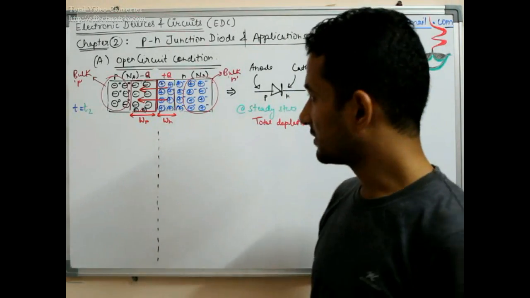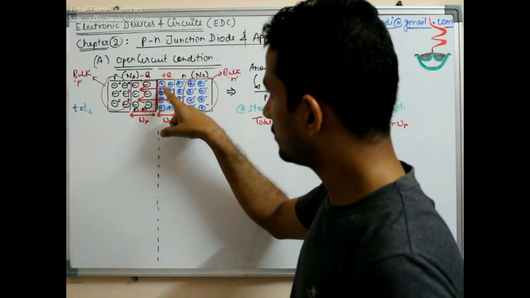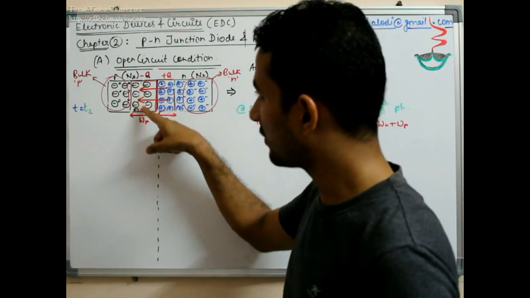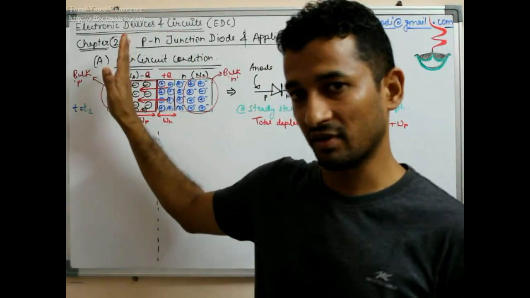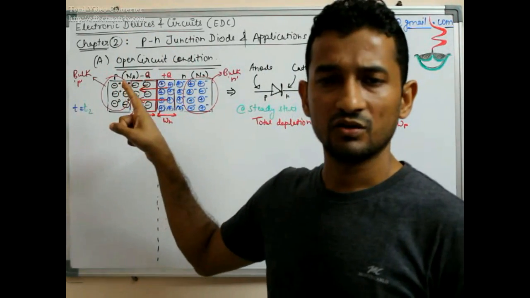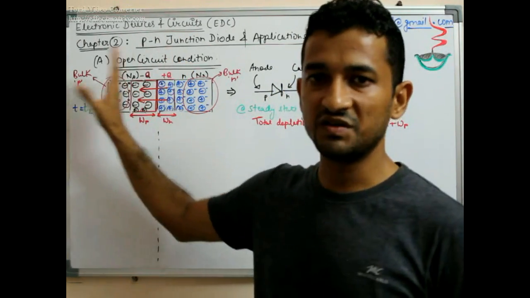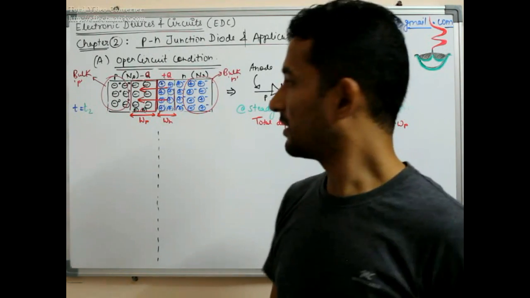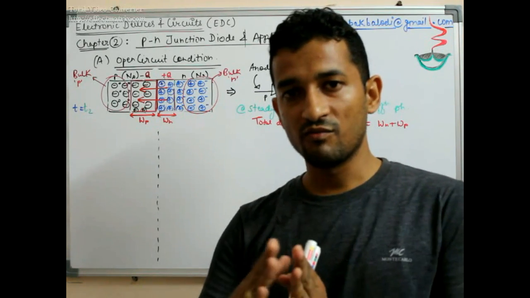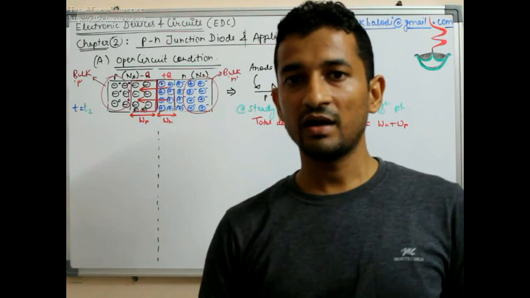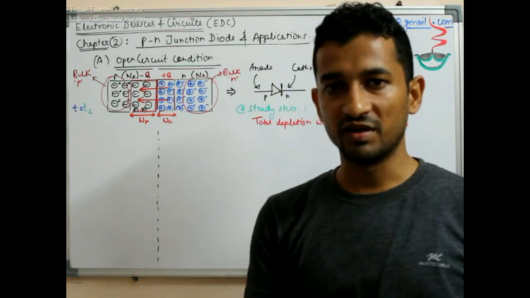And we expected this, because in this drawing it is very clear that in order to get the same number of holes on this side, the electrons had to travel much deeper, because on this side the concentration was less. So in order to get the same number of free carriers, they have to move to a much deeper portion of the P side. Therefore the region which has less doping concentration will have a more extended depletion region, and the side which has larger concentration will have a relatively smaller depletion width.